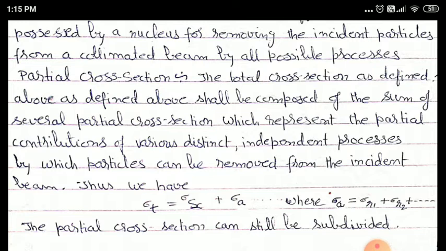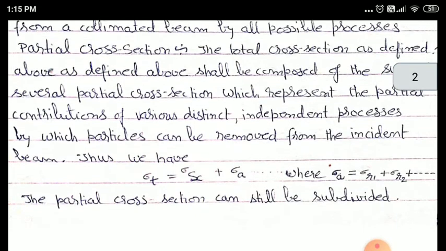Total nuclear interaction cross section, which is here represented by sigma t, may be written as the sum of sigma sc plus sigma a plus there may be several other sigmas. Here sigma sc represents the scattering cross section and sigma a the absorption cross section, which again is a sum of sigma r1 plus sigma r2 plus sigma r3, which represent cross sections for different reactions or different nuclear processes.